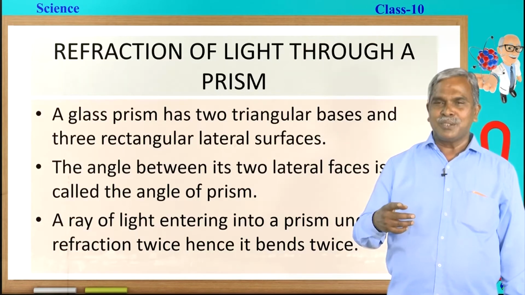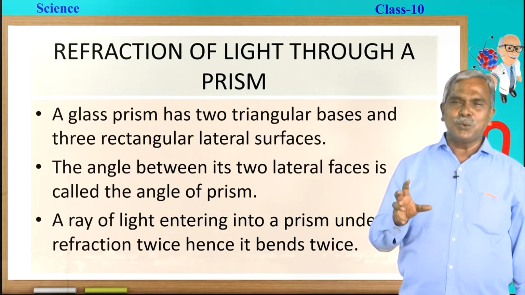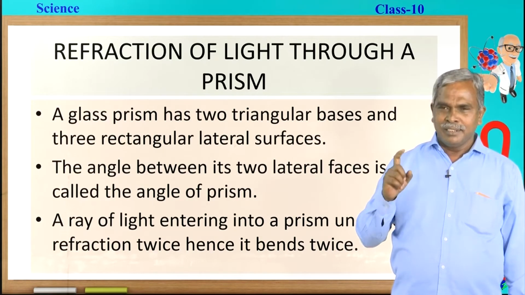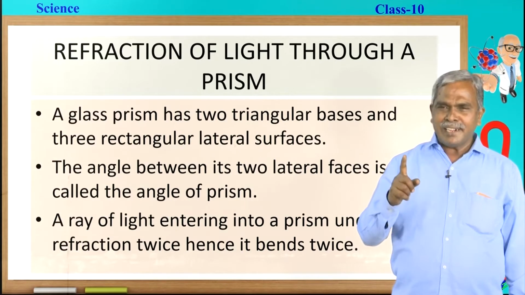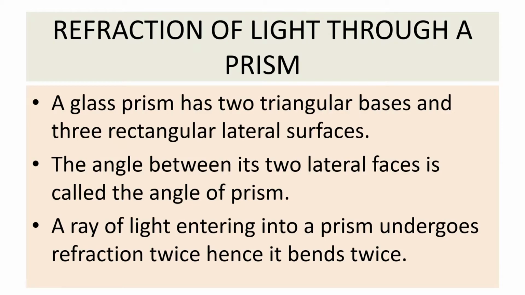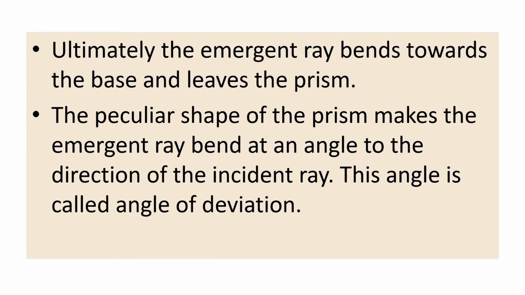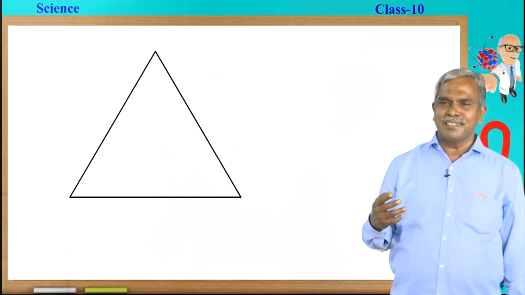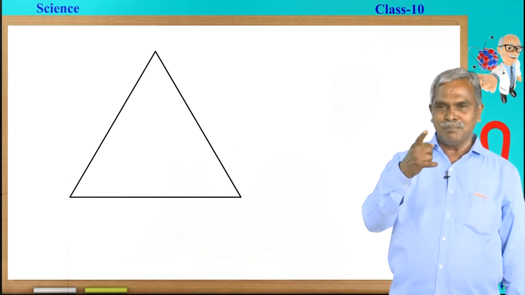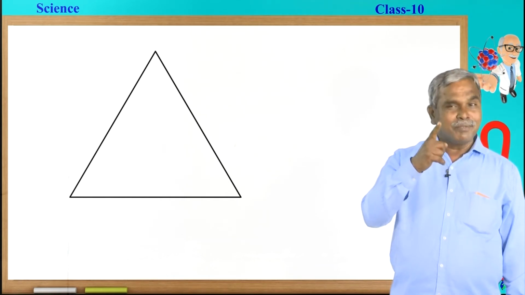Let us proceed further to understand the refraction of light through a prism. In this case, we are going to take a triangular based prism. The triangular based prism has two triangular bases and the lateral faces are rectangular. This combination of the prism enables us to get the refraction through it easily. So, let us see how the refraction is going to happen through the prism. This is the ray diagram of a triangular prism.